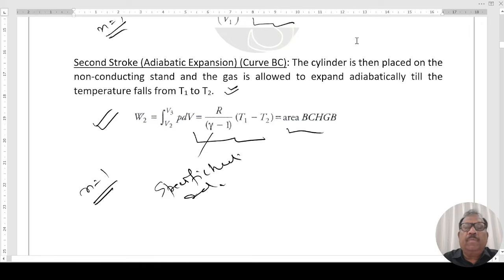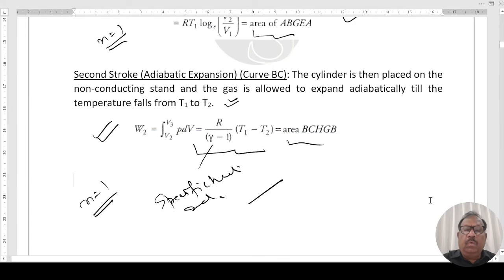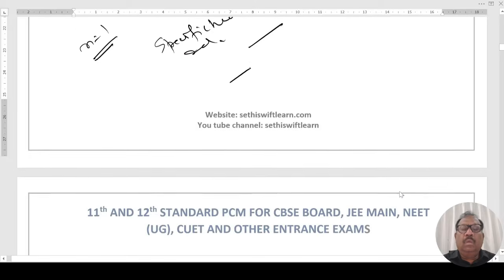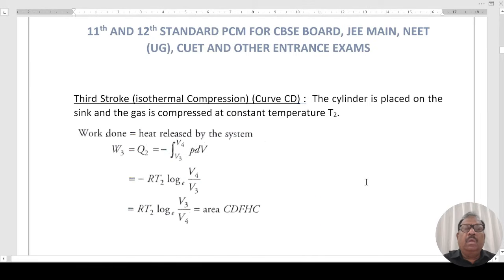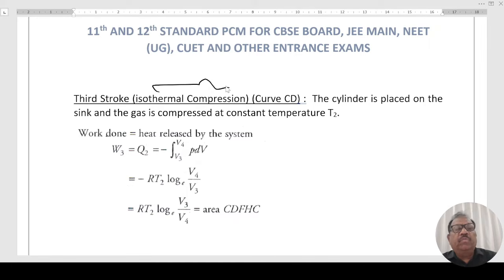Now, second stroke done, now to move to the third stroke. Third stroke is isothermal compression and fourth stroke is adiabatic compression. In both the strokes, we will find the work done. Curve CD. The cylinder is placed on the sink and the gas is compressed at constant temperature T2. Work done equals heat released by the system.